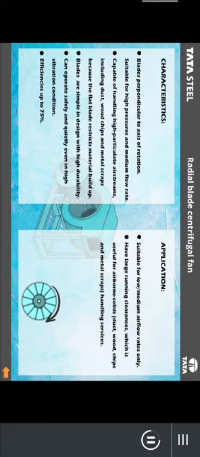Efficiencies up to 75%. And application. Suitable for low or medium airflow rates only. Have large running clearances, which is useful for airborne solids like dust, wood chips, and metal scraps handling services.